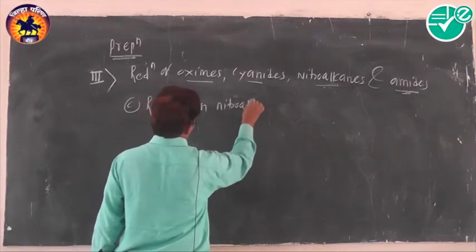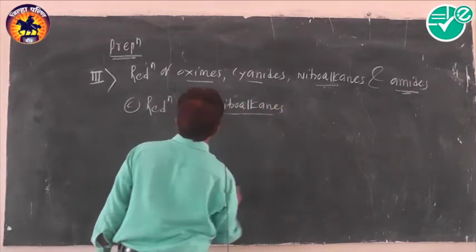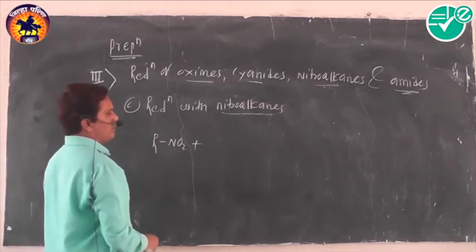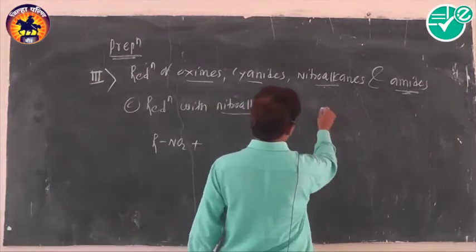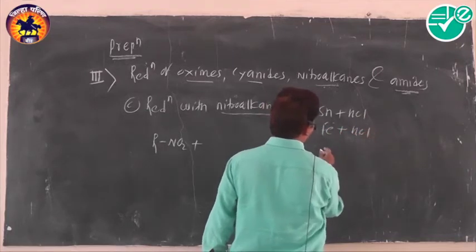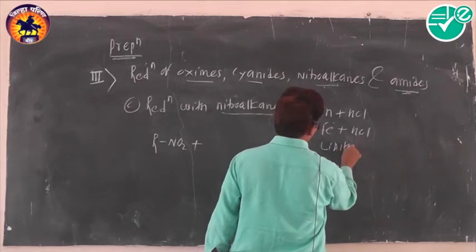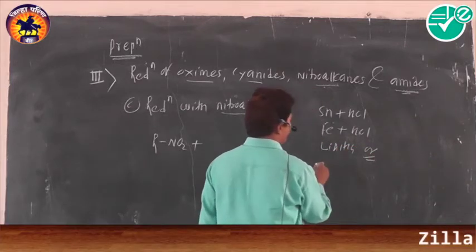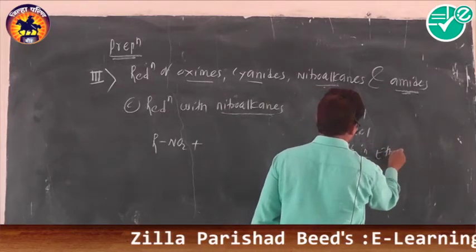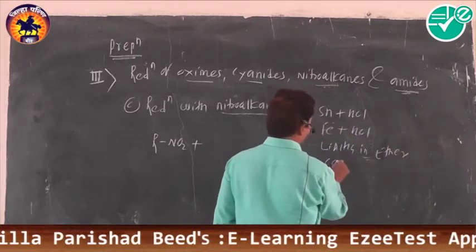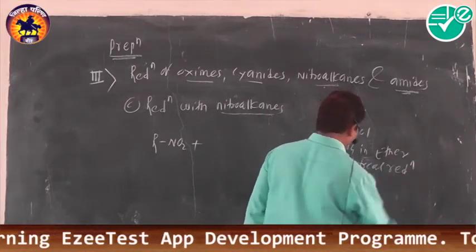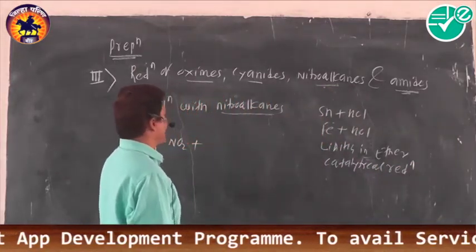Nitroalkanes. Nitroalkanes are reduced into amine by using different reagents. What kind of reagent? Tin in HCl, iron in HCl, or lithium aluminum hydride in ether, or another method, catalytic reduction. By using any one of the methods, we can easily prepare amine.